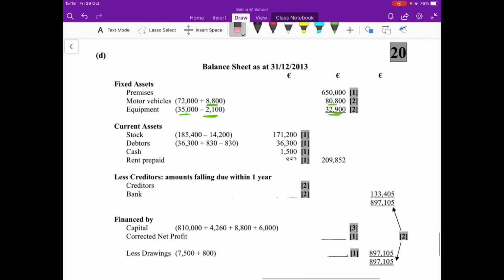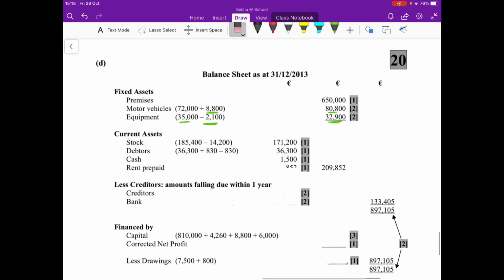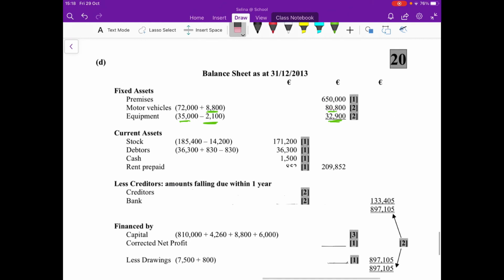Next is debtors, and we have two entries for that. I think that was in the first one with the check. So we had a debit and a credit. So I'm adding on the debit and I'm taking away the credit, which leaves my debtors at €36,300. Cash. In the question, we had €1,500. There was no change there, okay? There was no change at all. So we're going to leave that at €1,500. So if there's no change, that figure still has to go into the answer. You don't just forget about it, okay? So you need to put it into the balance sheet.